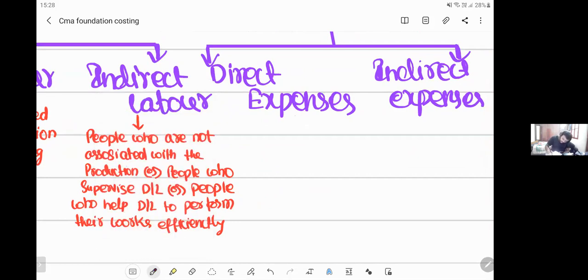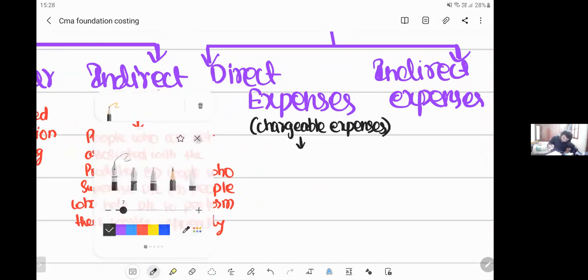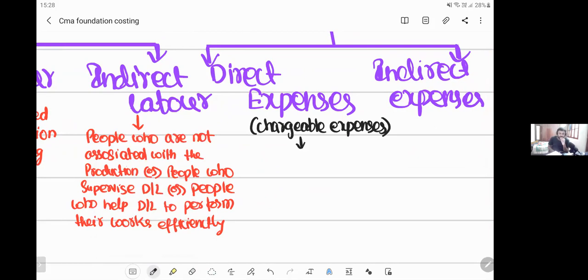Now, direct expenses. Direct expenses are those expenses which change with the production. These direct expenses are also called chargeable expenses. Most repeated question this is. Direct expenses are also called chargeable expenses. What do you mean by direct expenses? Direct expenses means expenses which alter with the production. We call it direct expenses.